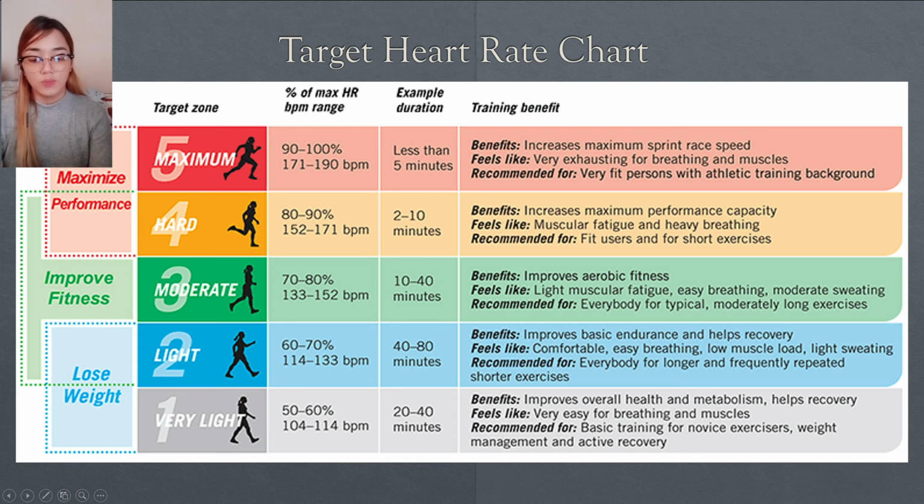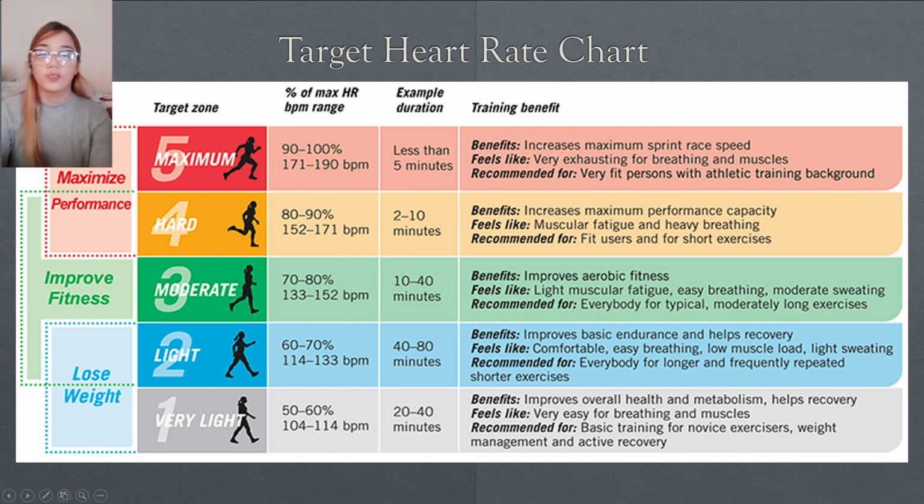Let's start with maximum. The percent of maximum heart rate ranges from 90 to 100%, and 171 to 193 beats per minute. The example duration is less than 5 minutes, and the training benefit is increased maximum sprint race speed. It feels like very heavy breathing and muscle strain, recommended for very fit persons with an athletic training background.